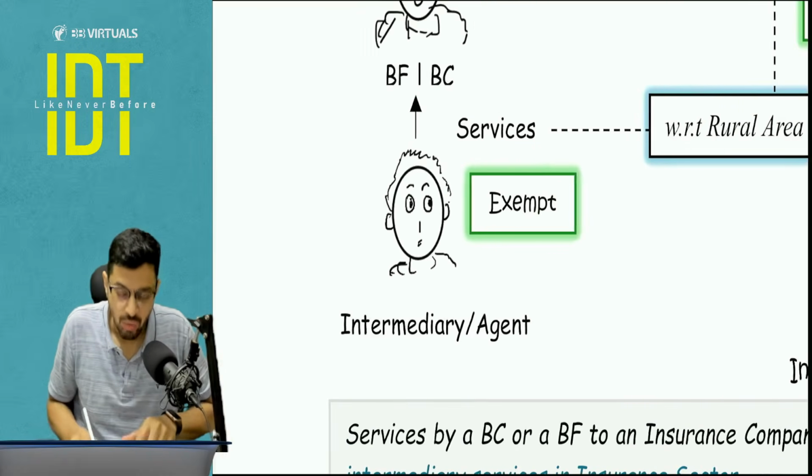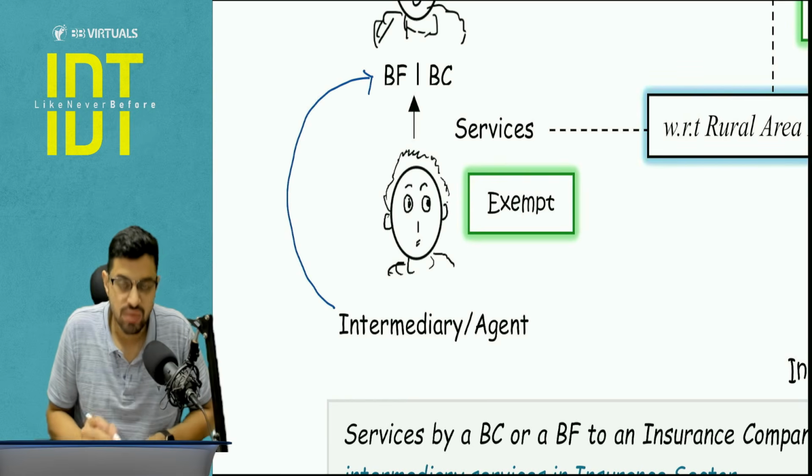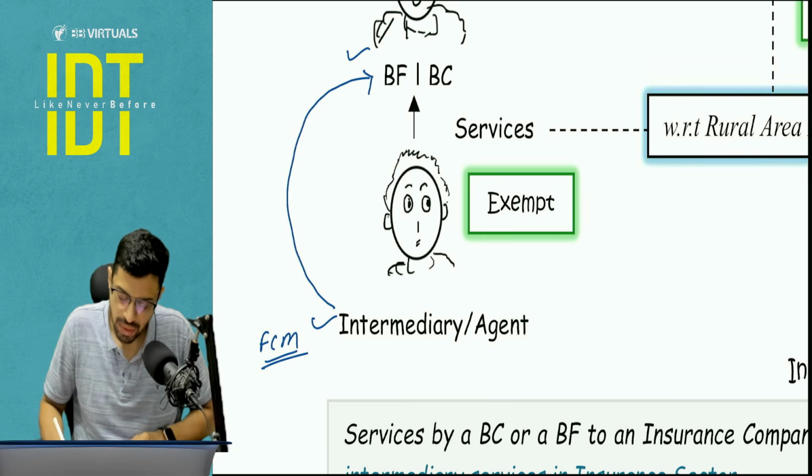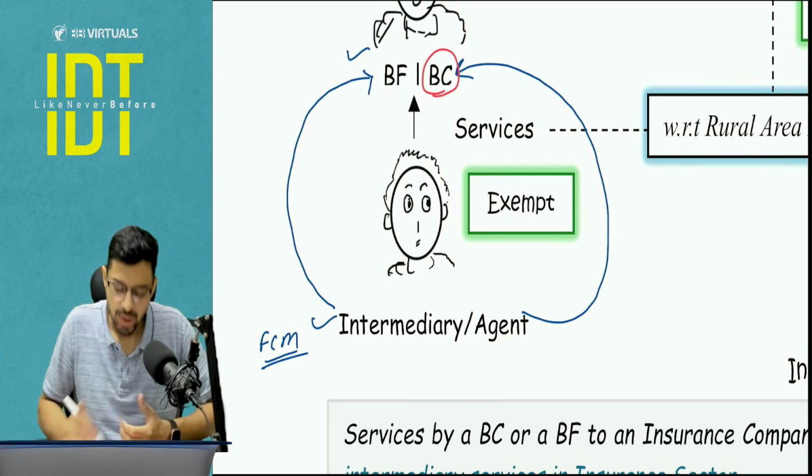And what in case of intermediary or agent? Guys, pay attention. What in case of intermediary or agent? If intermediary is giving services to business facilitator, means he's also a small guy, so here normal FCM will apply as in any normal business. But if any agent or intermediary is giving services to business correspondent, in any case, BC is going to pay tax, right?